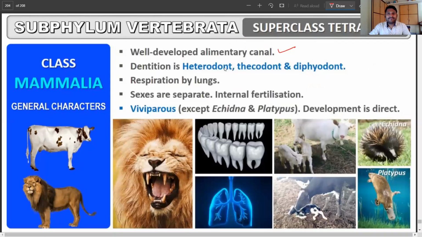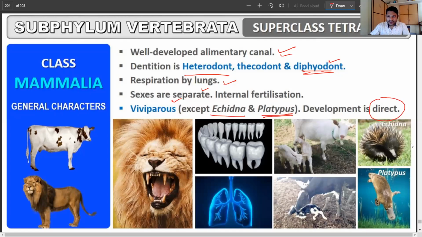Dentition is heterodont. What are these? We'll talk about thecodont and diphyodont. Basically, it is the presence of two types of teeth, milk teeth and permanent teeth. When we are kids, the milk teeth get replaced with the permanent teeth. So that's the heterodont and diphyodont condition that we are talking about. Respiration is by lungs, sexes are separate, and fertilization is internal. Viviparous, except for exceptions: Echidna and Platypus are still oviparous, or egg-laying, mammals, and development is direct without any sort of larval form.